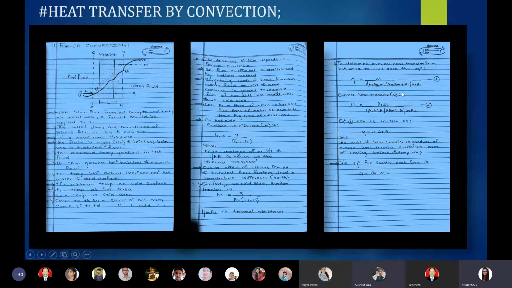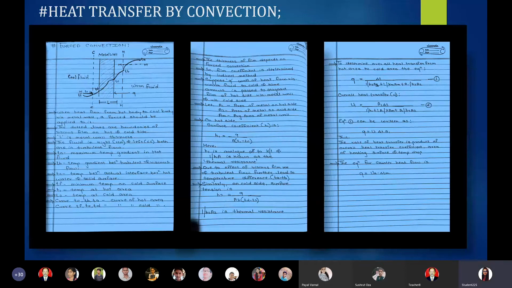We have seen the heat transfer from hot area to cool area. Now we are supposed to find the overall heat transfer, which is denoted as U1, which says that A1 into delta T by 1 by H1 plus L into A1 by K into Am plus A1 by H2 A2. Here we have to multiply from the right side.